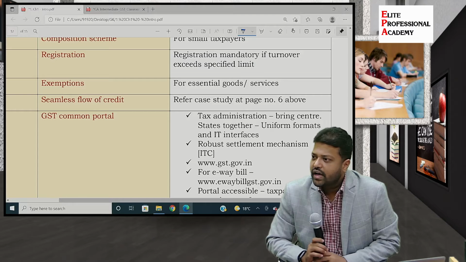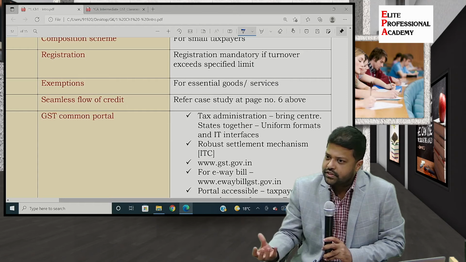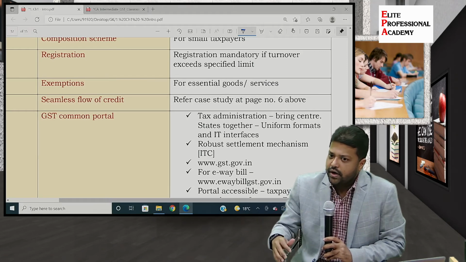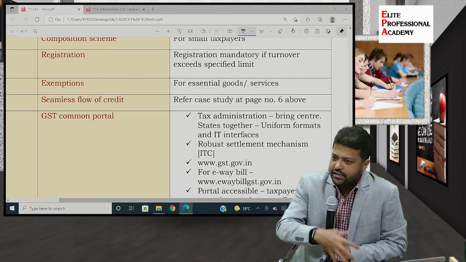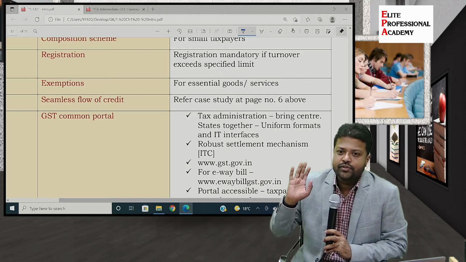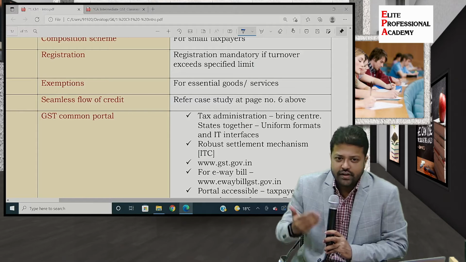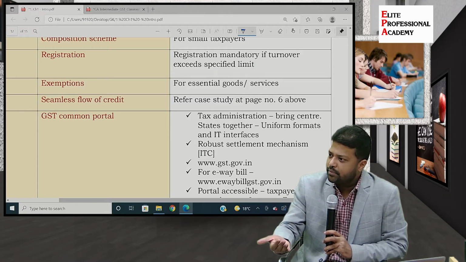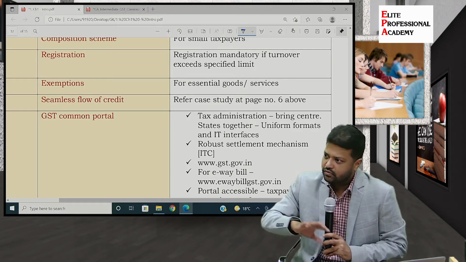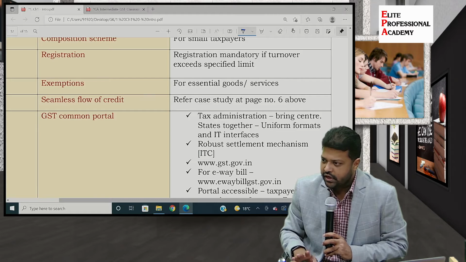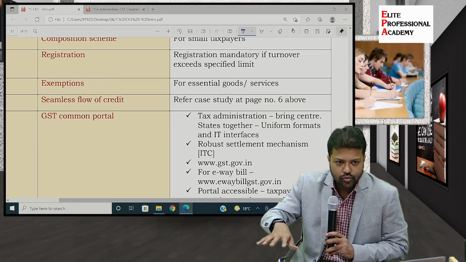See, usually what happens, when the GST law was introduced, through notification certain goods and services were exempted. But some group of taxpayers, or some group of industrial organizations, feel that there should be exemptions for our goods also or our services also, which is not there right now. So they meet the finance minister, they meet the council members, and give a representation that this has such importance, so regional commodities maybe. They give a representation to the government to include it in exemptions also.